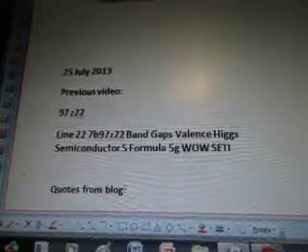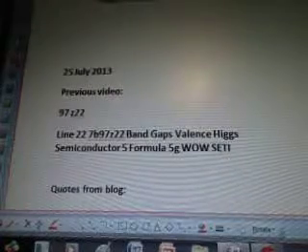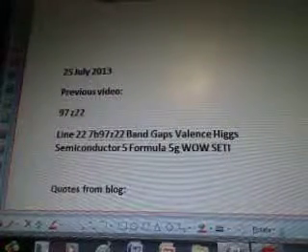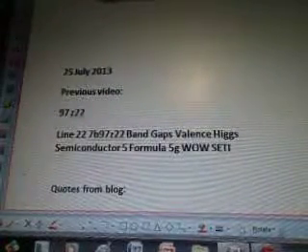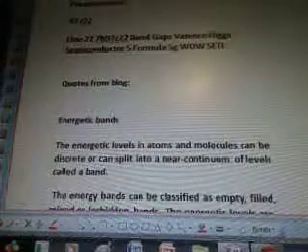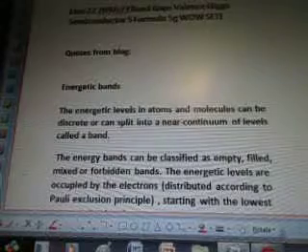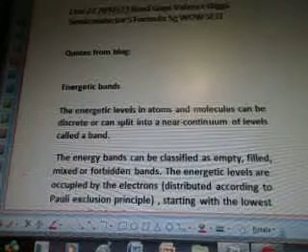So previous video is line 22, 7b97z22, band gap Valence Higgs semiconductor 5 formula. Quotes from the blog are energetic bands. The energetic levels in atoms and molecules can be discrete or can split into near-continuum of levels called a band. The energy bands can be classified as empty, filled, mixed, or forbidden bands.